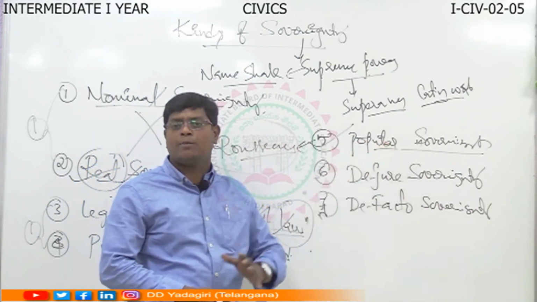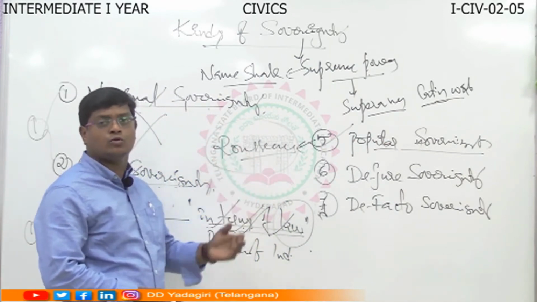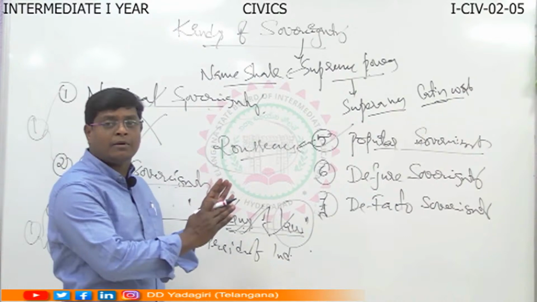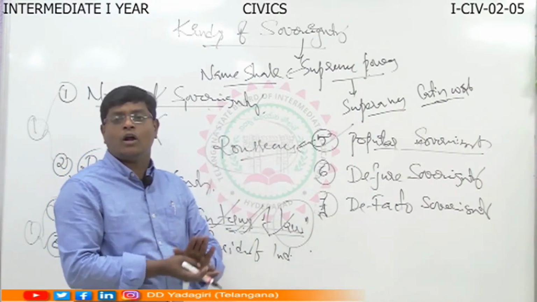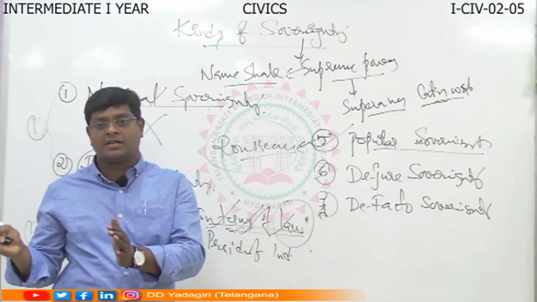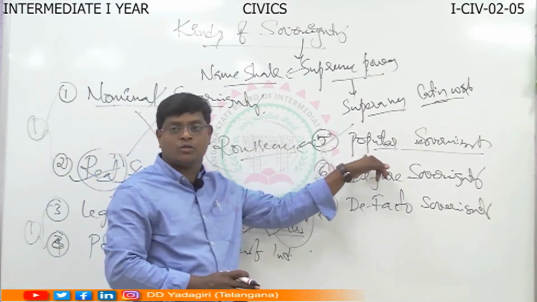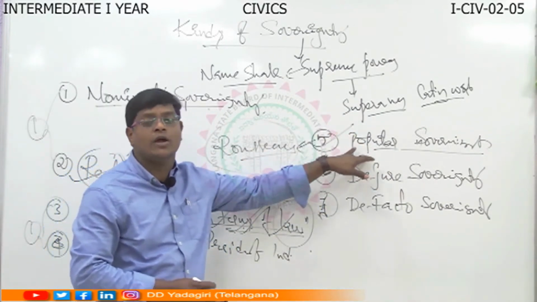The concept of popular sovereignty was developed by whom? Rousseau. According to Rousseau, the sovereign power is vested with the people only, not with any other person, group of persons, or association. Who enjoys the power according to Rousseau? The people.